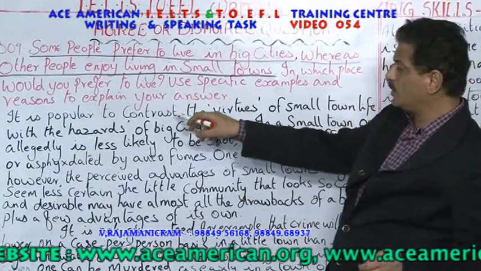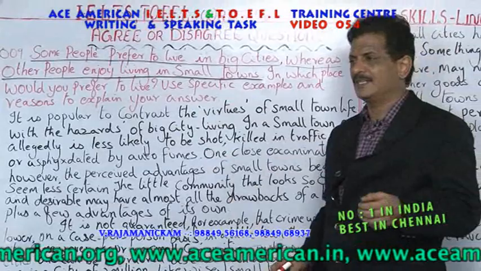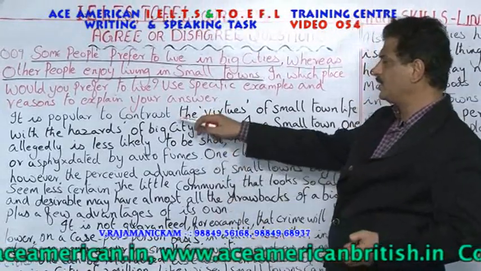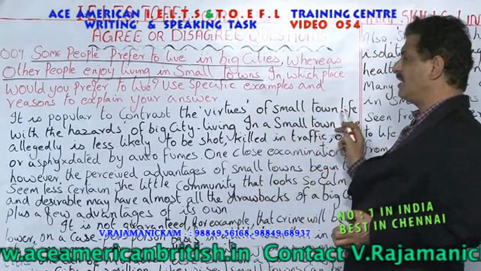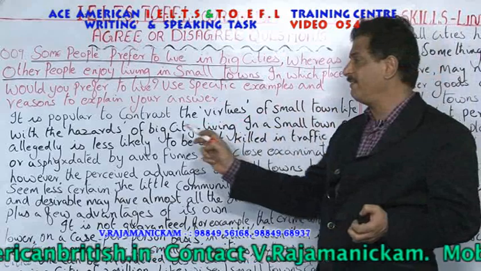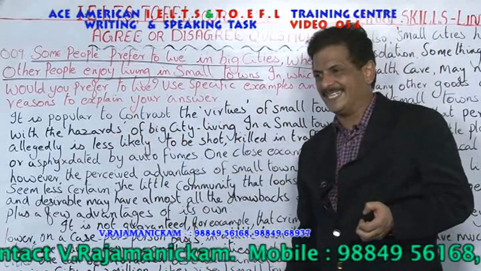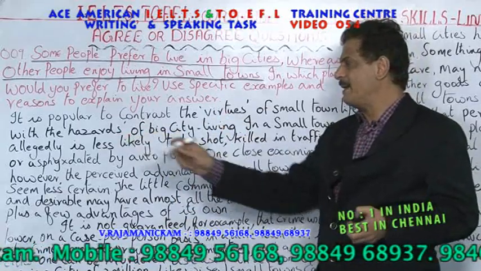It is popular to contrast the virtues. What do you mean by virtues? Good things. Virtues means good things. It is popular to contrast the virtues, the good things of small town life, with the hazards. What do you mean by hazards? Bad things, right? So virtues are the good things, hazards are the bad things.